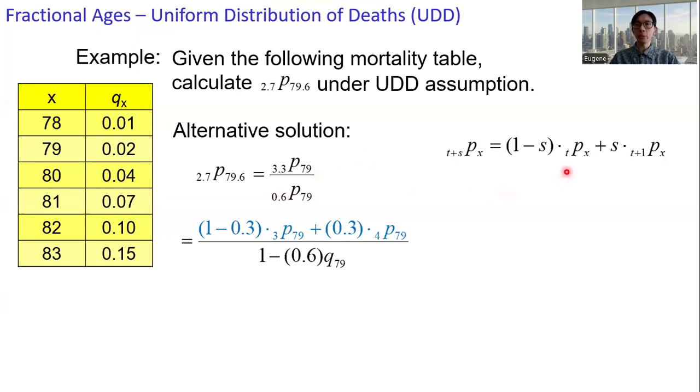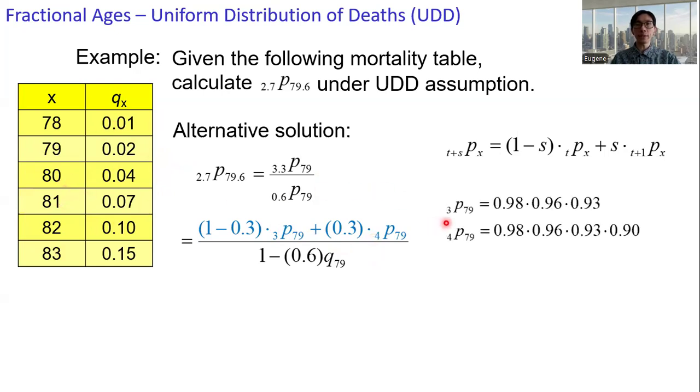So we have t equals 3. In the interpolation formula for 3 p 79 and 4 p 79, s is 0.3. So we have the expression in the numerator, and in the denominator we simply use the expression for s p x, where s is between 0 and 1. So we have 1 minus s, which is 0.6, times q 79. We need to get the values for 3 p 79 and 4 p 79, but it is easy to do so because we are given the q x for integral ages.